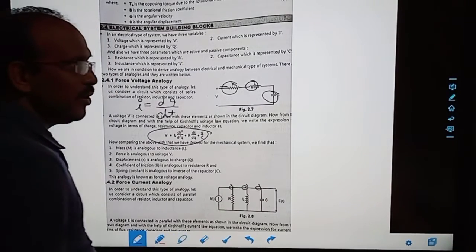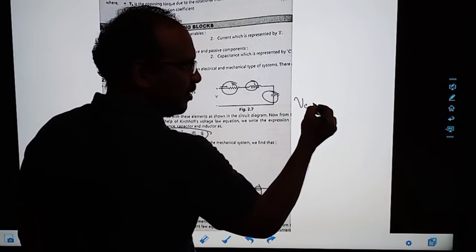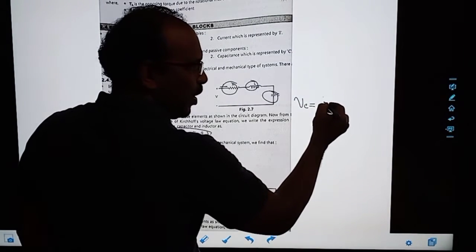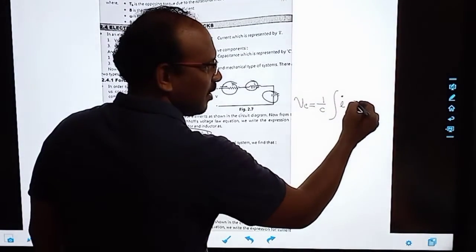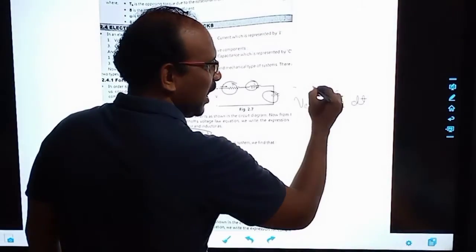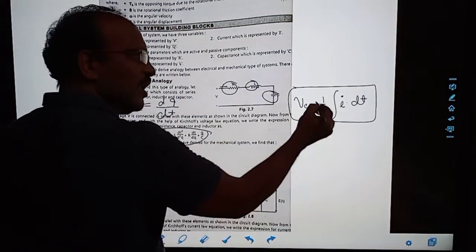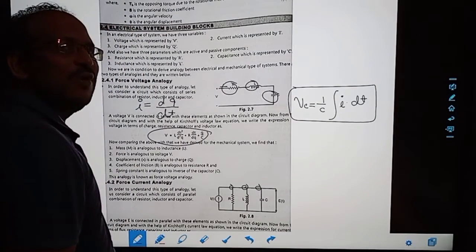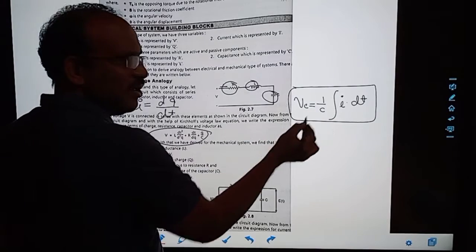As I told, the basic equation was written. Capacitor voltage is equal to 1 by C integration of capacitor current. As I told, you have to remember this basic equation. From this basic equation, we can write all equations. So capacitor voltage is written this way.